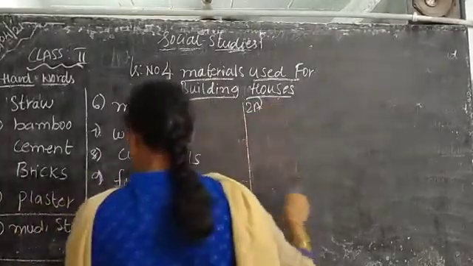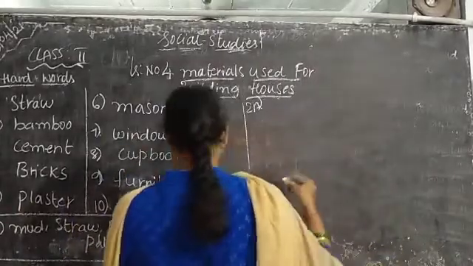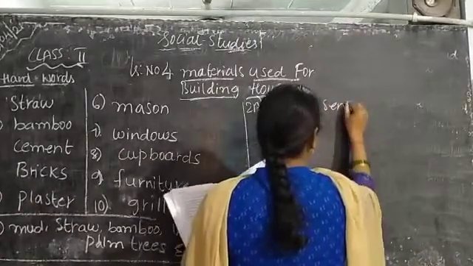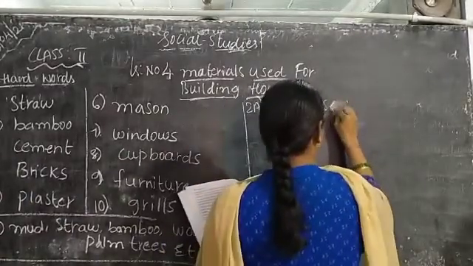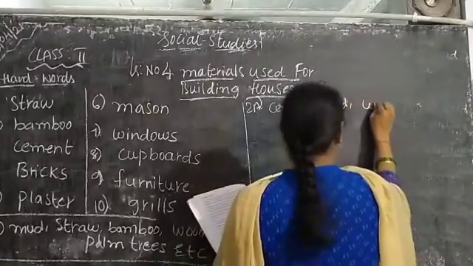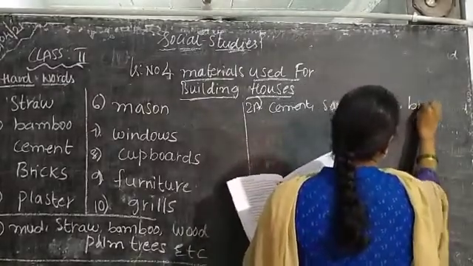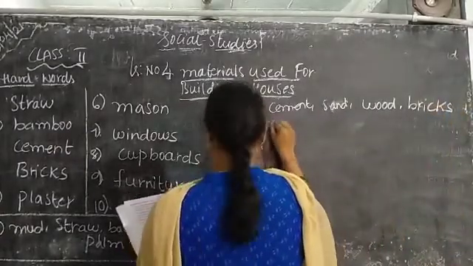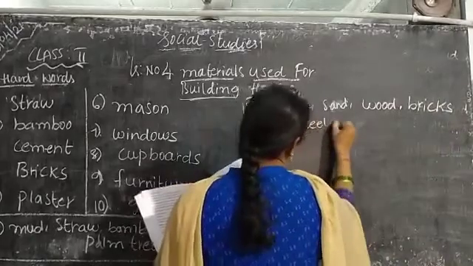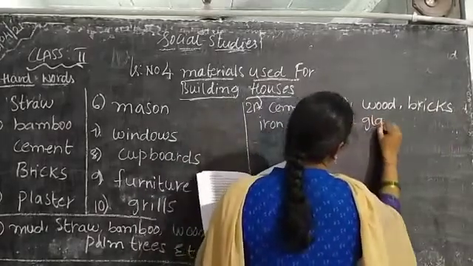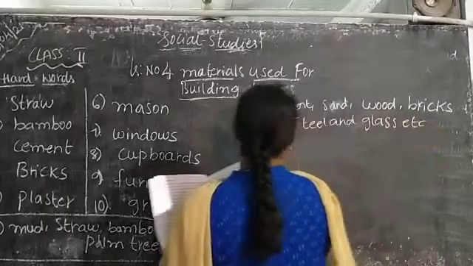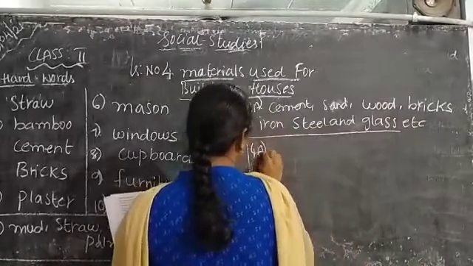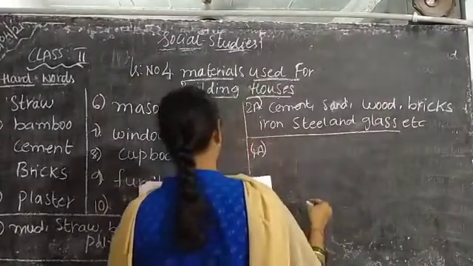The second one: what are the materials needed to build a pakka house? What do we need, children, to build a pakka house? Cement, sand, wood, bricks, iron, steel, and glass, etc. This is our second answer. The third one I am not giving, children, that is a big lengthy answer. Take down the fourth one. What does the mason do?